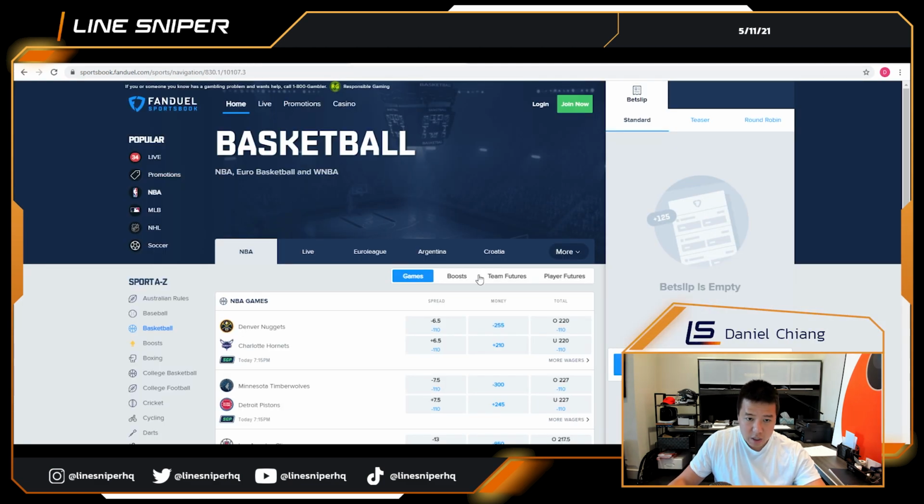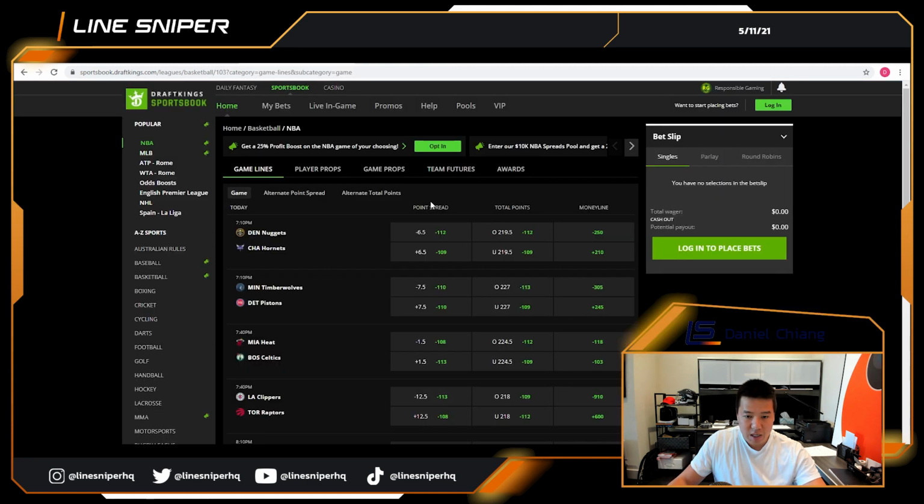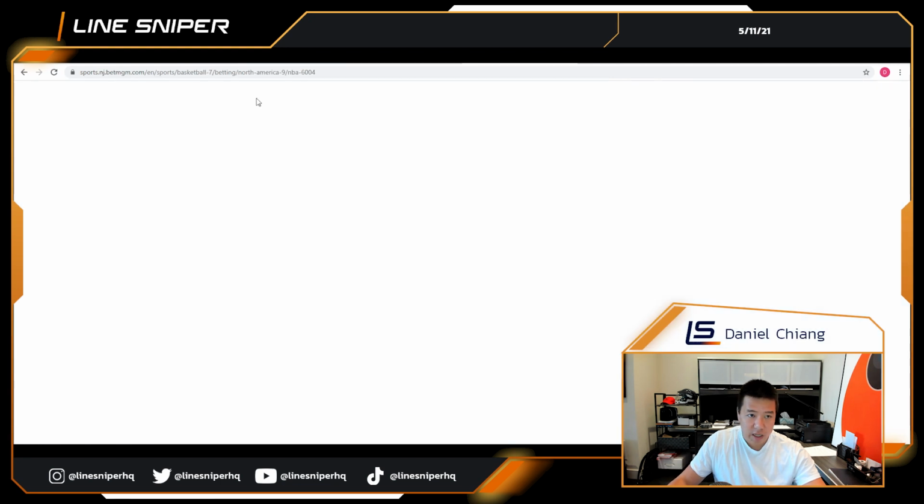If we look here, on FanDuel they're going to be 2 point favorites over the Boston Celtics. So if you want to bet the Celtics, bet them at FanDuel. If you want to bet the Miami Heat, bet them at DraftKings. And then taking a look at a third sportsbook, BetMGM, very quickly, their site's loading a little bit slowly, so when it comes up, I'll pull that up.